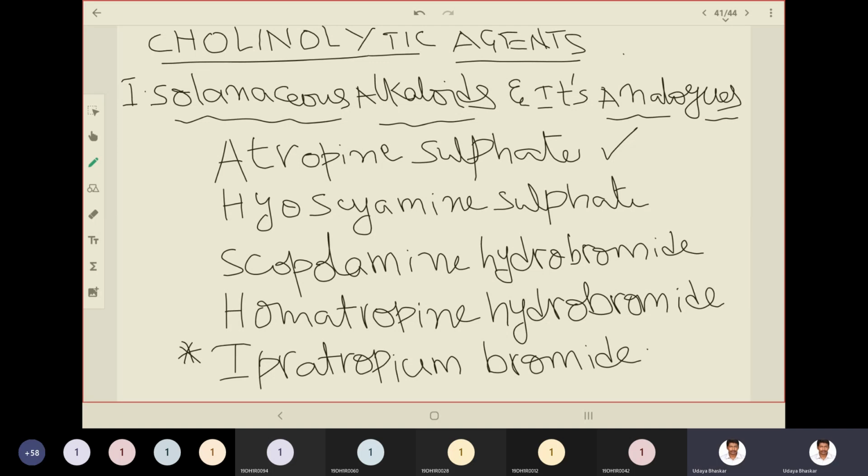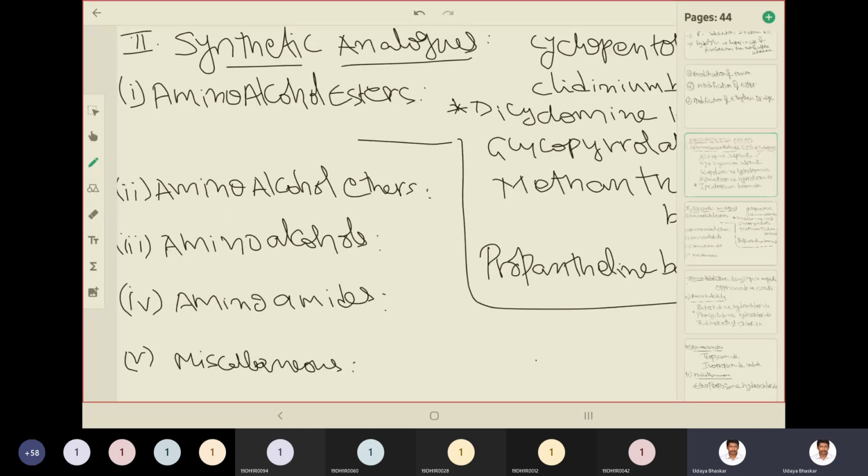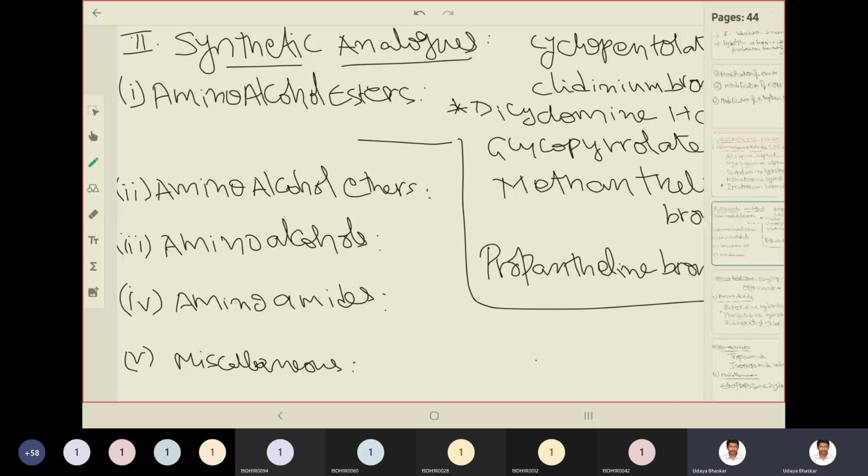The examples for solanaceous alkaloids are atropine sulfate, hyoscyamine sulfate, scopolamine hydrobromide, homatropine hydrobromide. The one synthesis from this category that needs to be learned is ipratropium bromide. Then the second main division is synthetic analogs, which has five subdivisions: one is amino alcohol esters, second amino alcohol ethers, third amino alcohols, fourth amino amides, fifth miscellaneous. So if you see the examples